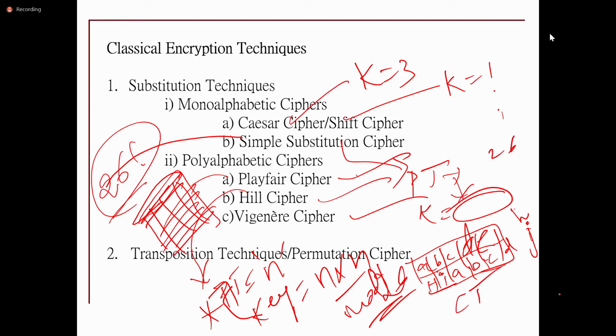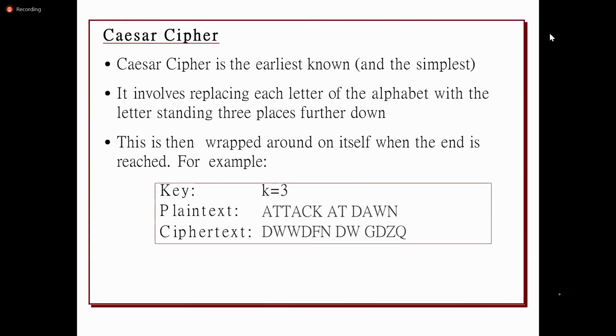At the receiver side, it will take the inverse of the key matrix. Okay, so it will calculate the multiplicative inverse of every number in the key matrix. Then that inverse key matrix will be multiplied with the ciphertext. Then it can obtain the plain text. Whereas in transposition techniques, it can use rail fence as well as columnar. So this is the Caesar cipher.